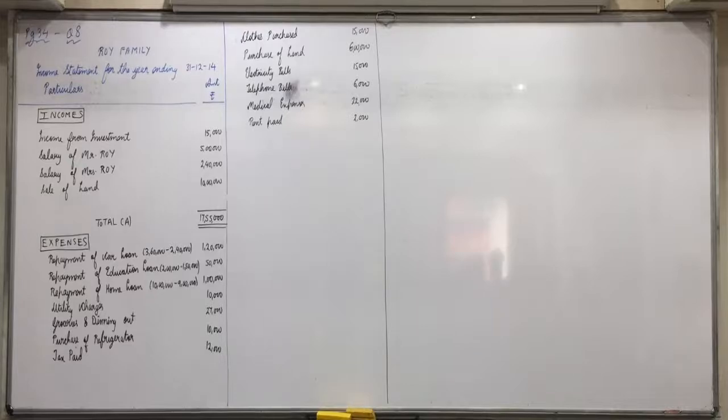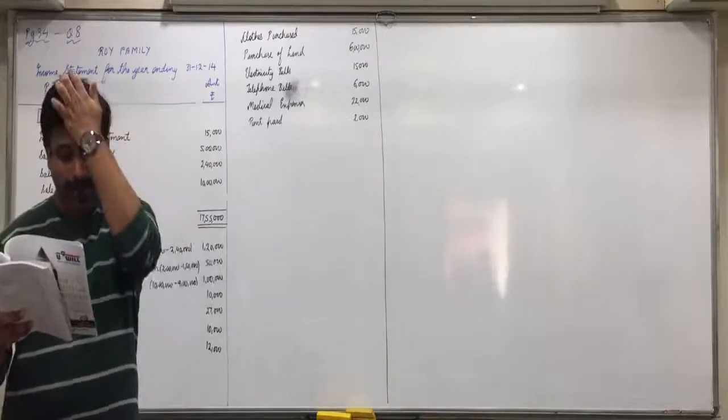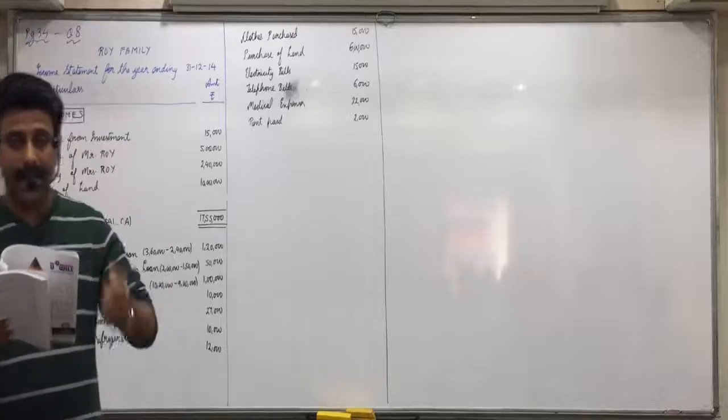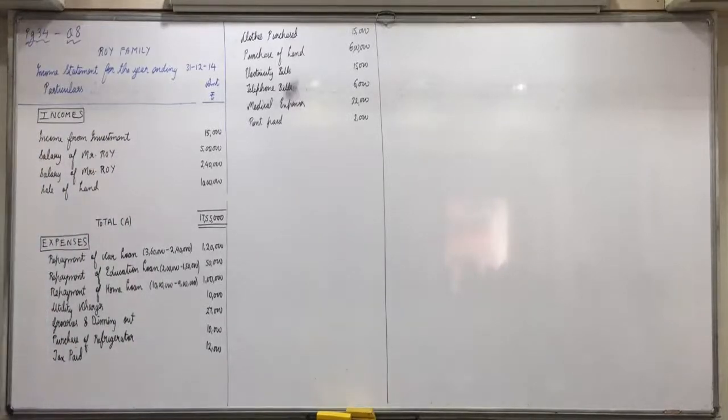Okay, there are few corrections. First of all, purchase of refrigerator, make it 20,000 instead of 10,000 by check. And one more item is there. Write down adjacent to that: purchase of oven, rupees 10,000 in cash.